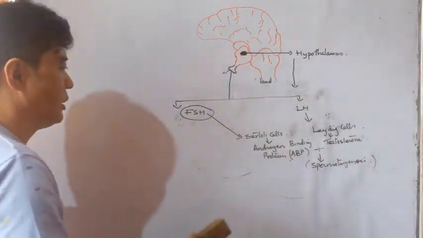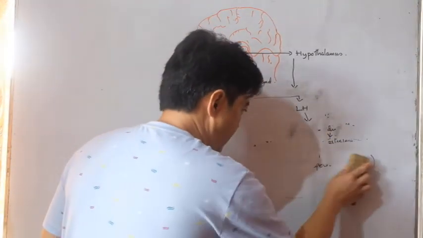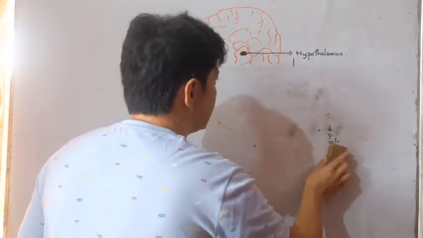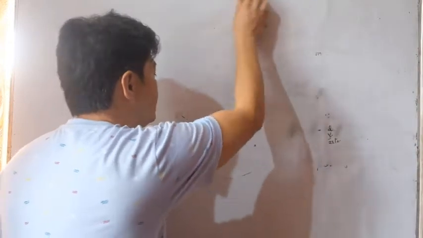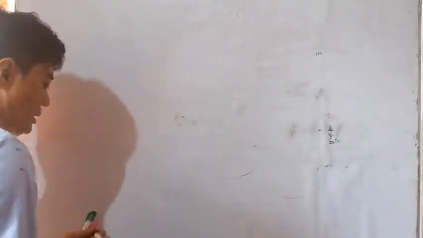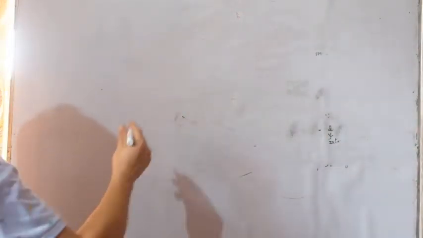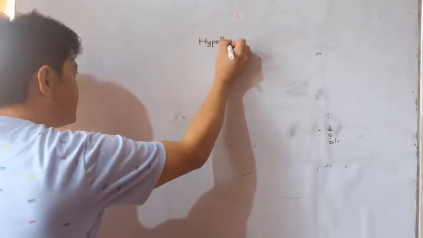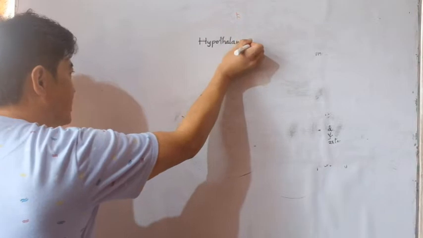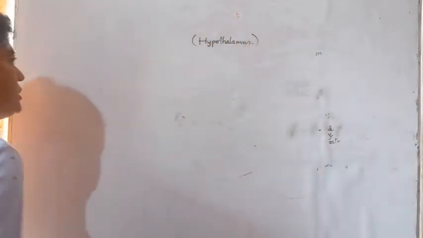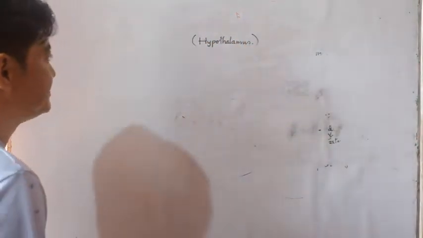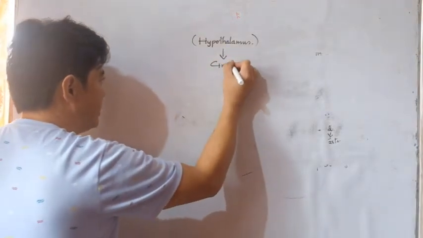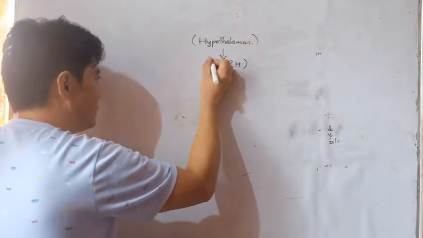So I'd like to repeat again the role played by the brain and different hormones. Let's say hypothalamus, supreme commander of endocrine system, produces gonadotropin releasing hormone.